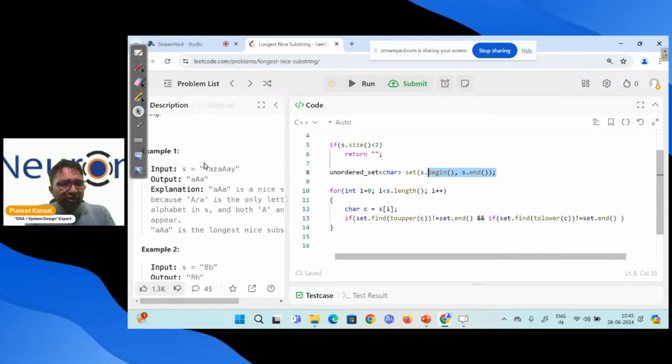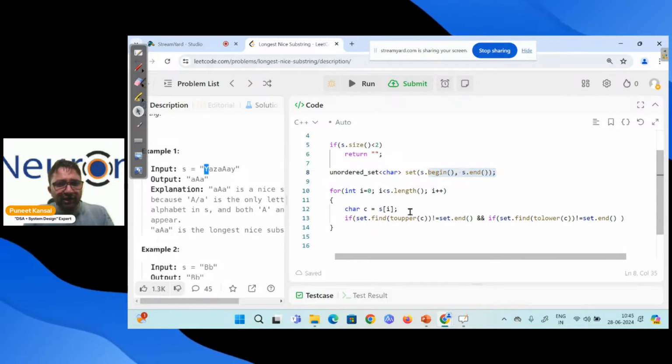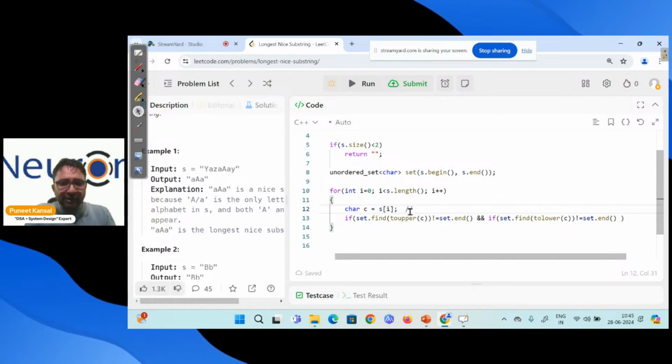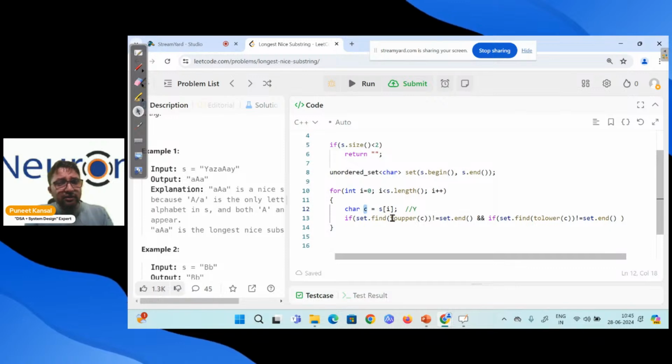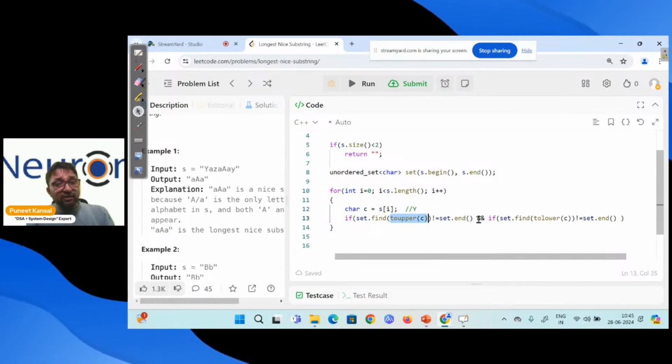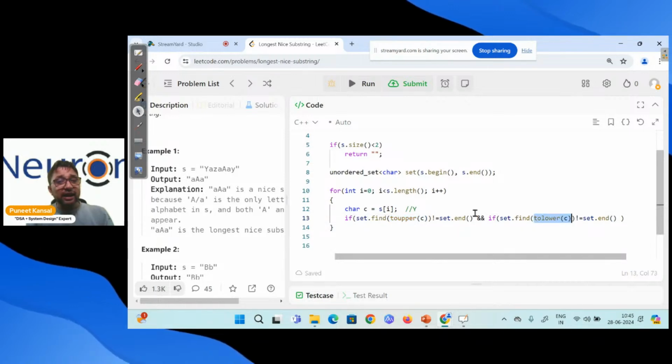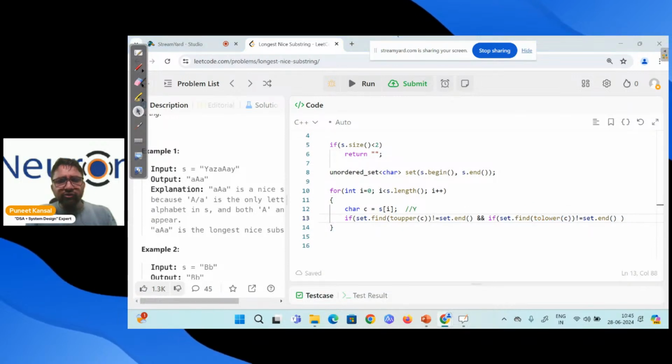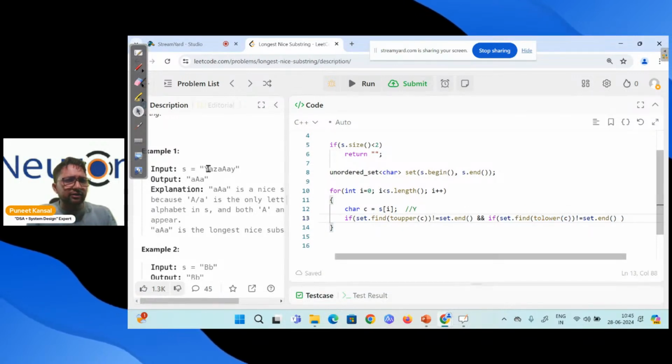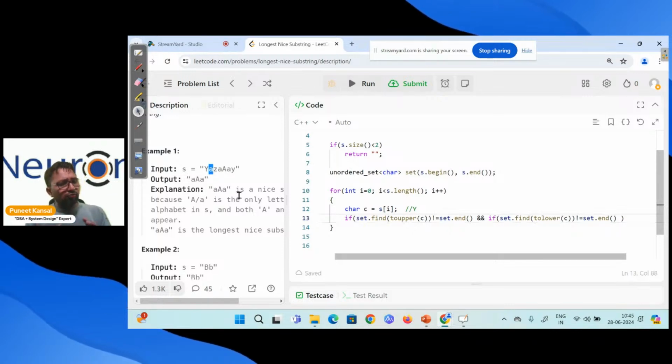So first I ask the capital Y. In this example, I have taken capital Y into C, and I'm asking, do we have capital Y in the set, and do we have small y in the set or not? We are asking like this. And if it says yes, then what do we do? We simply move to the next character. We are not dividing it. If we find both the small and capital, we move to the next character.